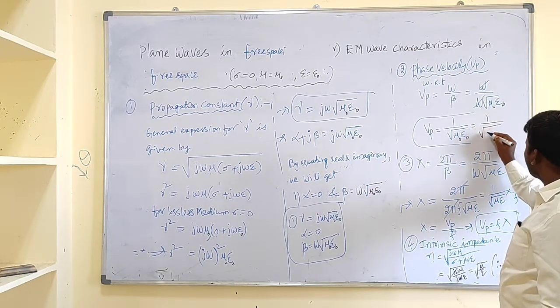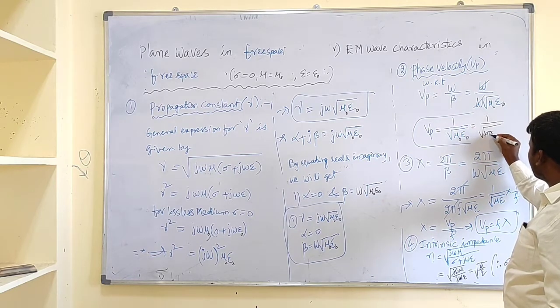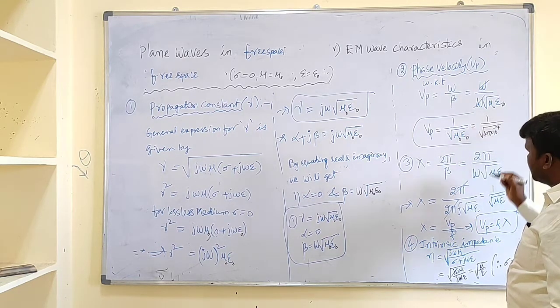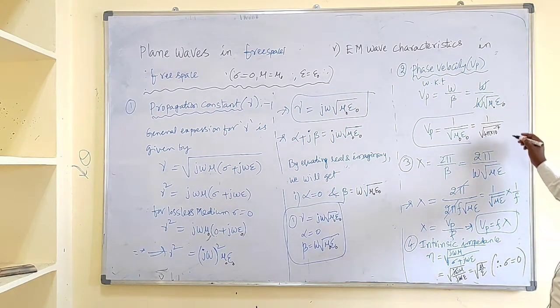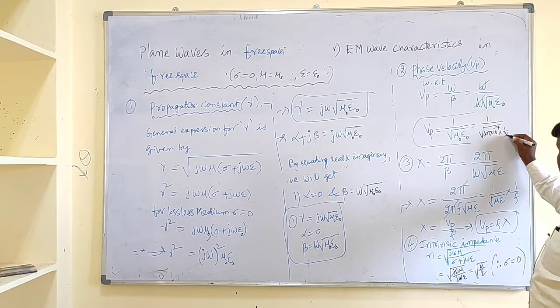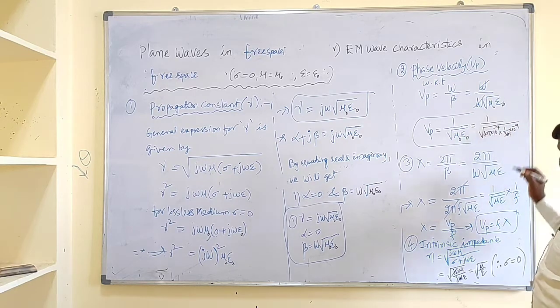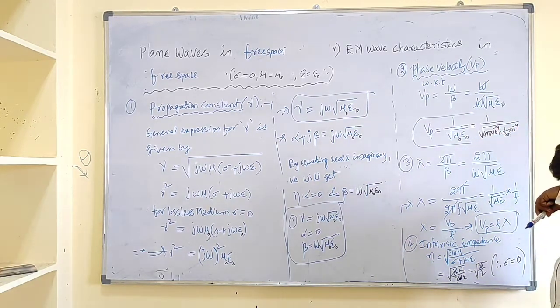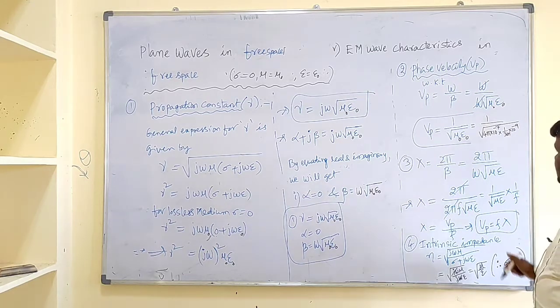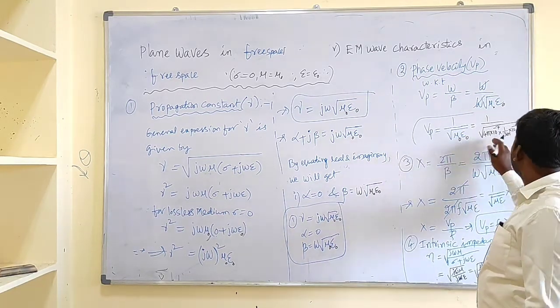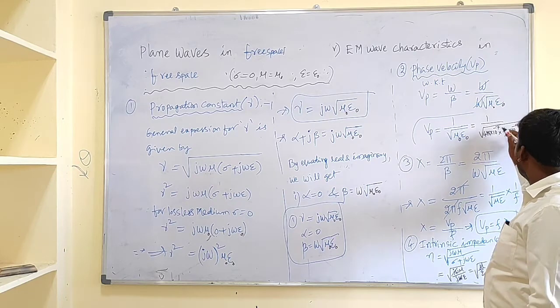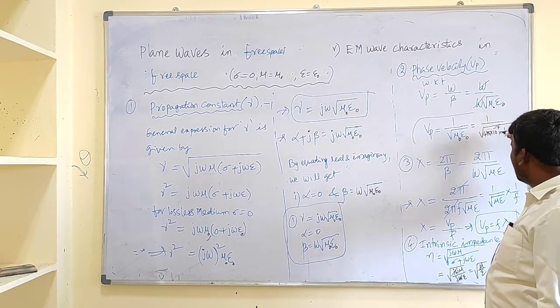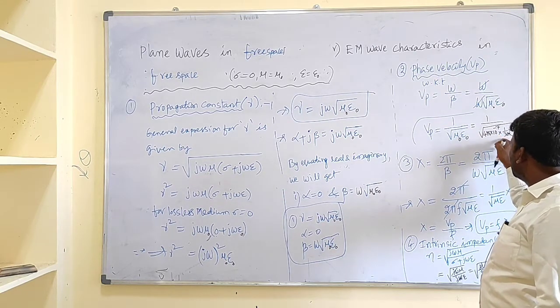What about the value of mu naught? That is 4 pi into 10 to the power minus 7. And what about the epsilon naught value? That is 1 by 36 pi into 10 to the power minus 9. This becomes 10 to the power minus 7 over 10 to the power minus 16. The pi cancels out, leaving 4 by 36. That means root 1 by 9, so it is in the denominator.